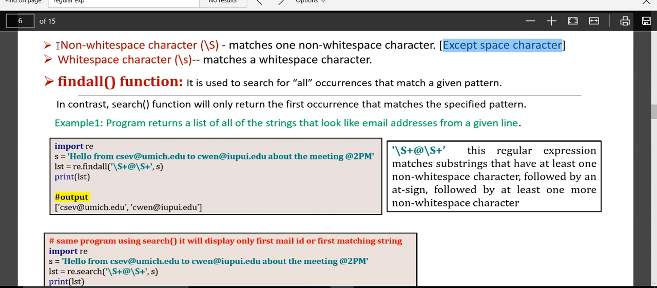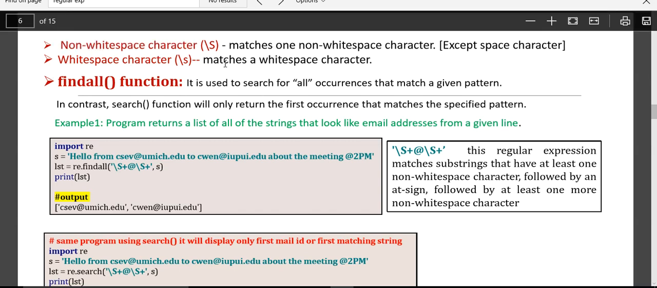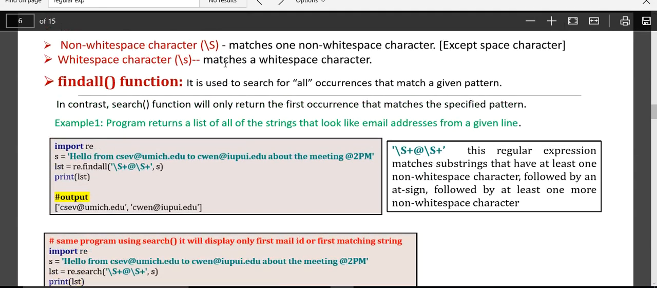Is it clear? This wildcard character is called the non-white space character, which means it matches any character. It may be alphanumerical characters or special characters, but it will not match the space character, because when you are reading data from a file, sometimes you will see spaces in between the words. I want to extract only specific words where there is no space. When I say small s, it is going to match a white space character. So we will see how we can use this type of wildcard characters in our program.